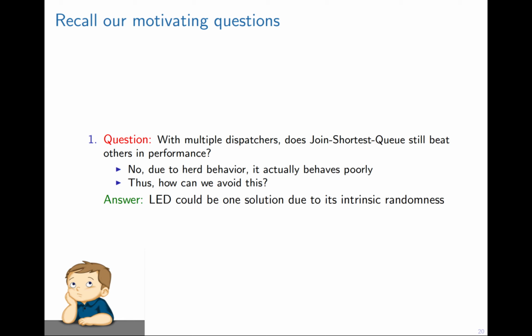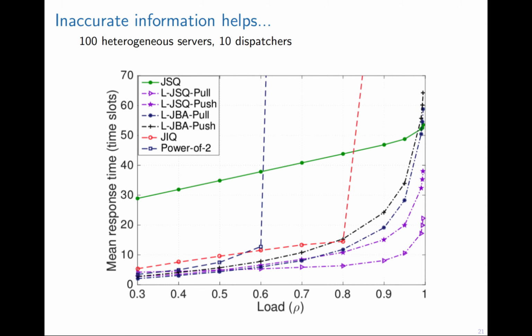So let's go back to our motivating questions. Join-the-shortest-queue with multiple dispatchers: how can we avoid the herd behavior? The AED could be one possible solution because of its intrinsic randomness. If we look at this problem deeper, we do a simulation. We run 100 heterogeneous servers with 10 dispatchers. First, note that the power-of-d and join-the-shortest-queue are unstable. More interestingly, join-the-shortest-queue with the fully accurate information behaves quite poorly.